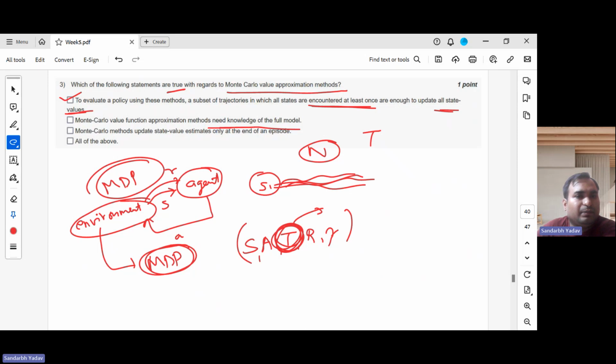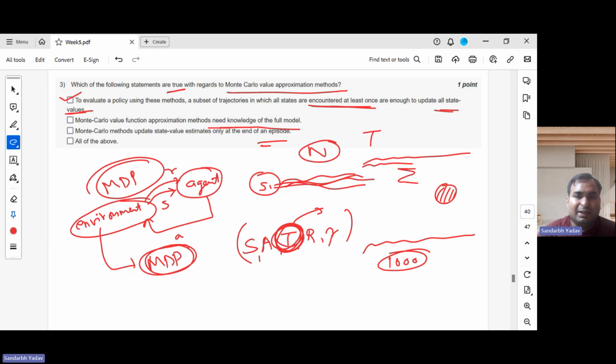So Monte Carlo methods update state value estimates only at the end of an episode. The end of an episode is associated with reaching a terminal state, or there could be some criterion ensuring that the maximum length of a trajectory is 1,000 steps. There are different types of stopping criteria, but we don't update in between. We first generate the trajectory till the end, keep summing over it, and at the end we update the value.